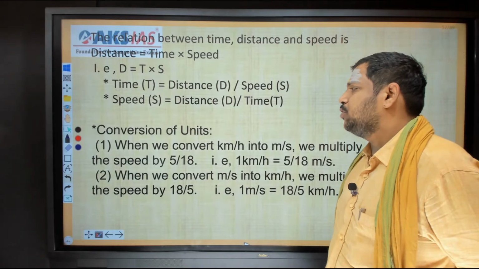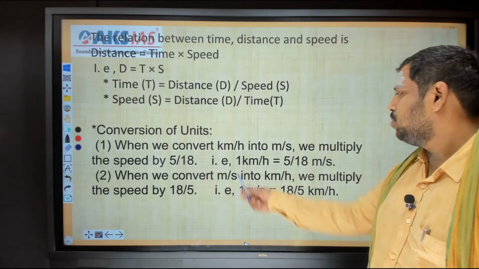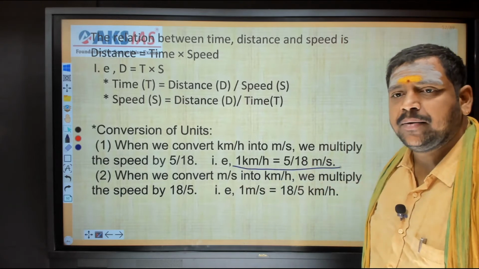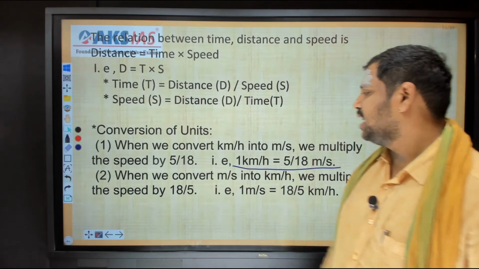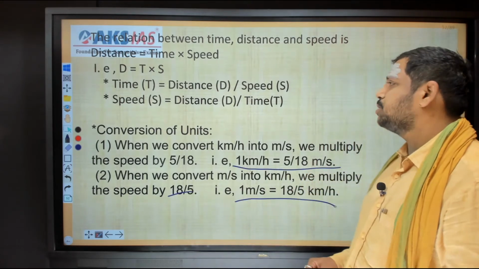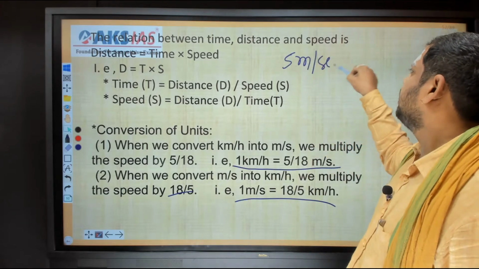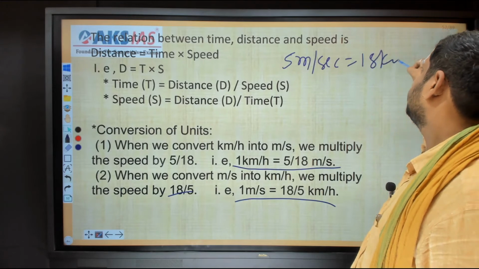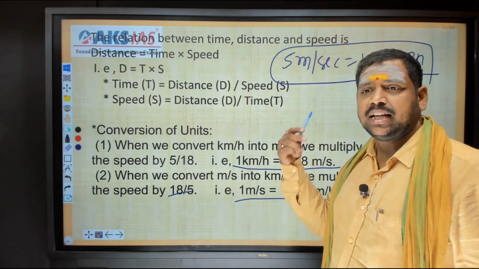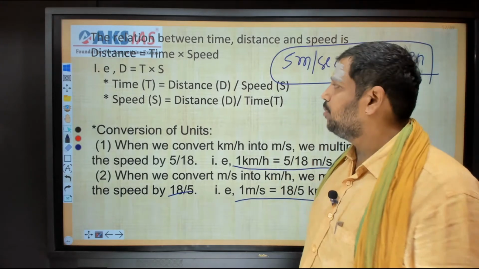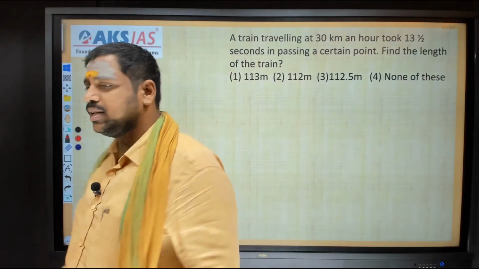Conversion of units: when we convert kilometers per hour to meters per second, we multiply by 5 by 18. That is, 1 kilometer per hour is equal to 5 by 18 meters per second. And when we convert meters per second to kilometers per hour, we multiply by 18 by 5. That is, 1 meter per second is equal to 18 by 5 kilometers per hour. I already said clearly that 5 meters per second is equal to 18 kilometers per hour. This is a very important point that we should notice. Whenever it is helpful for me, I'll use it like this only. I don't want to go with the regular one. Now we are entering into the problems. See the problems one by one.